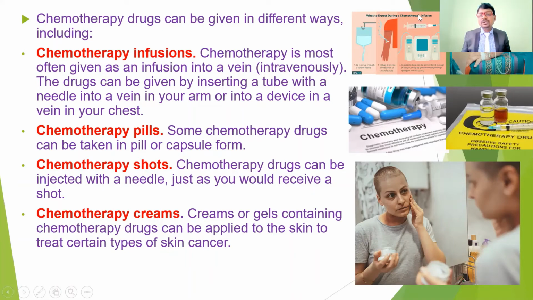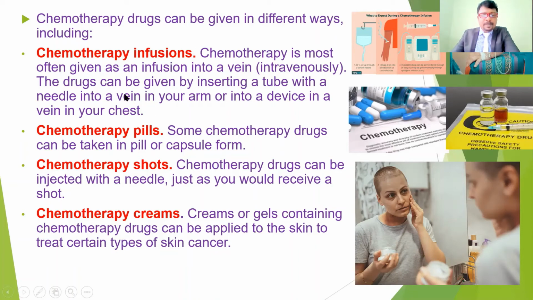From the device, it is going to distribute through the tissue which is affected. That treatment is called chemotherapy infusion. That is nothing but giving it through the veins, so there we give it to the body. That is the infusion treatment.